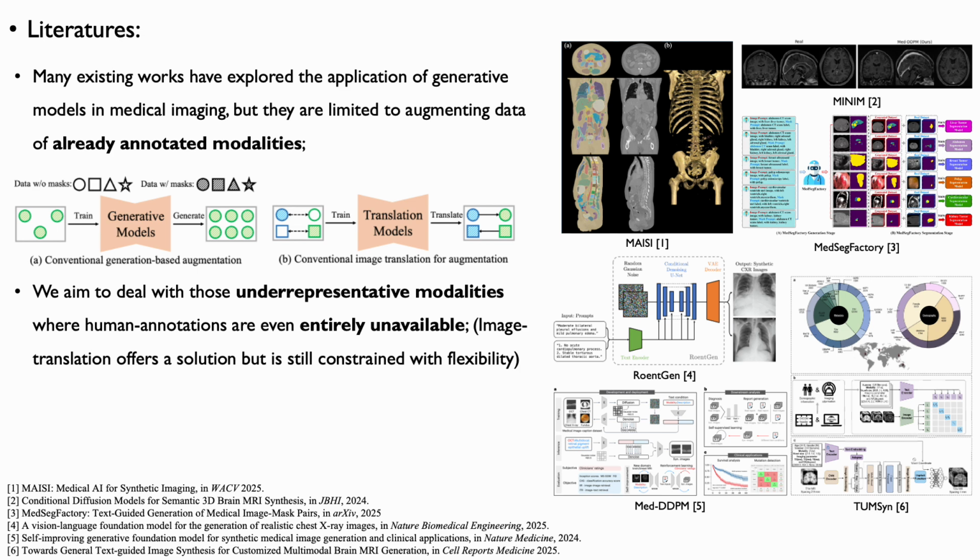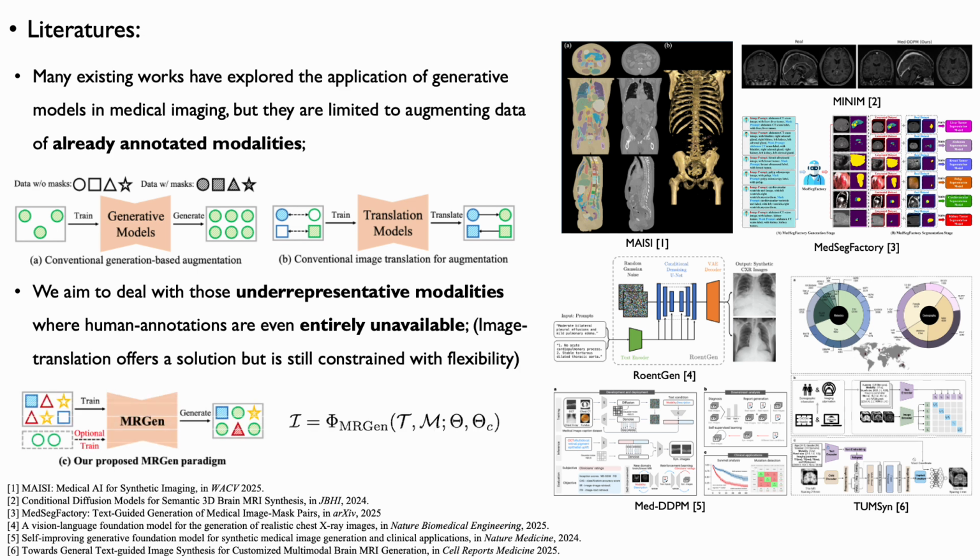Image-to-image translation offers a potential solution for this setting, but it is inherently constrained. It typically supports translation only between specific modality pairs and still relies on existing annotations. Therefore, MRGen adopts a new paradigm.